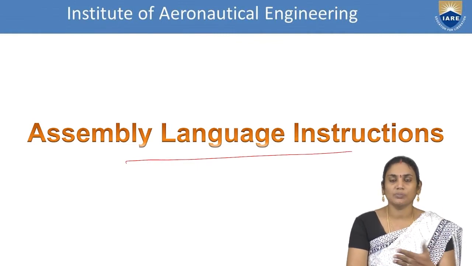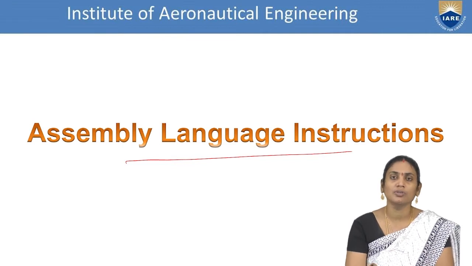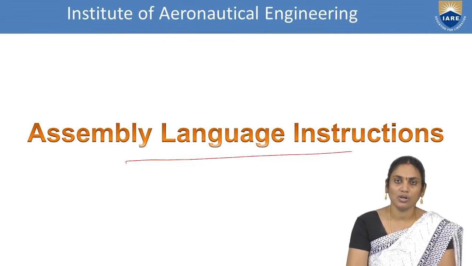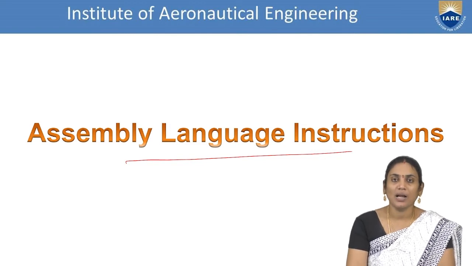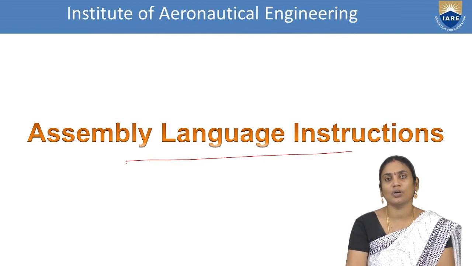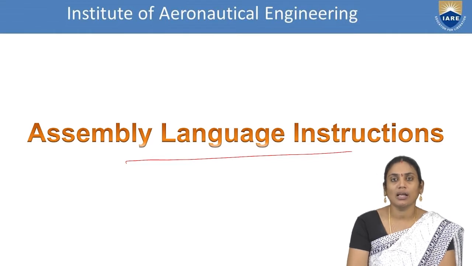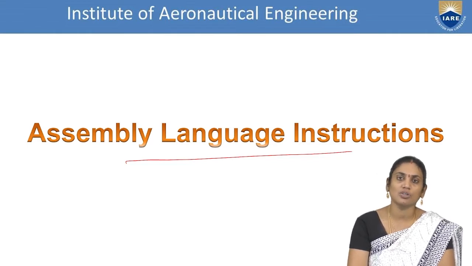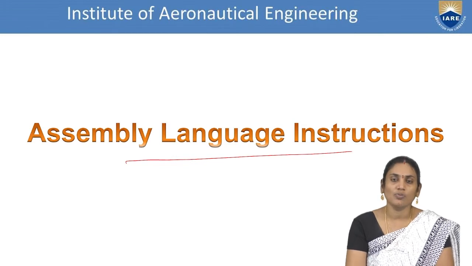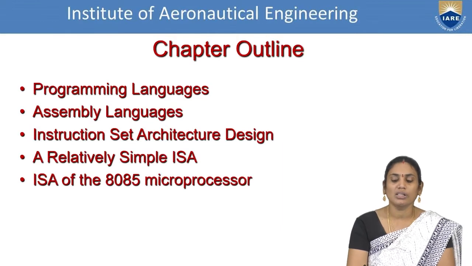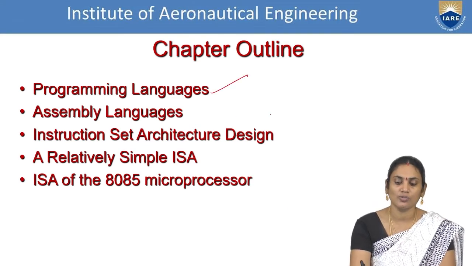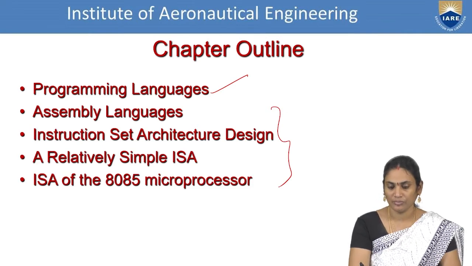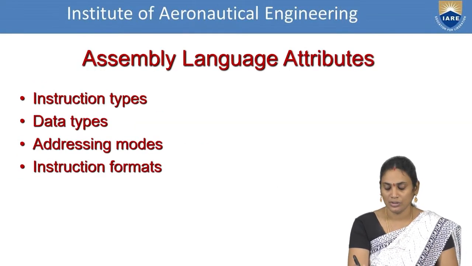In the previous session, we went through the programming language and its importance, and how it is connected with the compiler so that you get the correct results, that the programs you write provide the exact results. With the help of assembly language notations and machine notations, the programs you write are executed perfectly. Here is the chapter outline which you have already seen for the past session and for today's session also. Programming languages we discussed in the past session. Now we are going to discuss these three sessions. So we start with the first one.